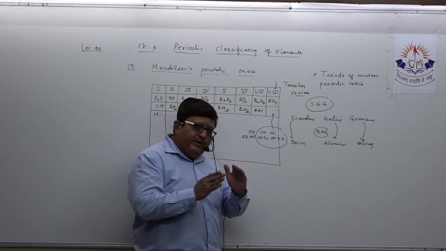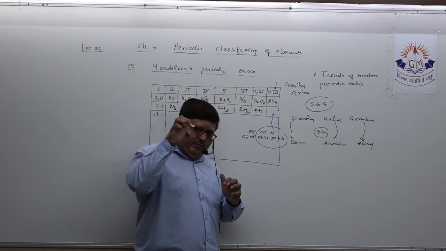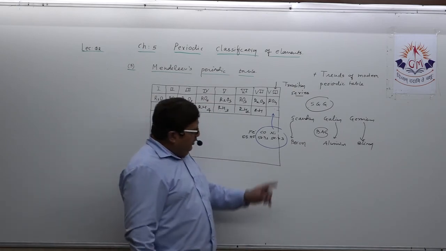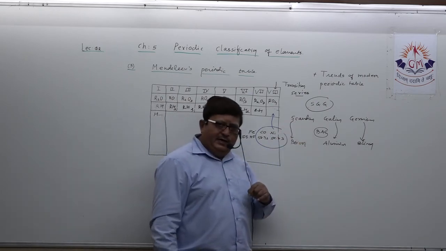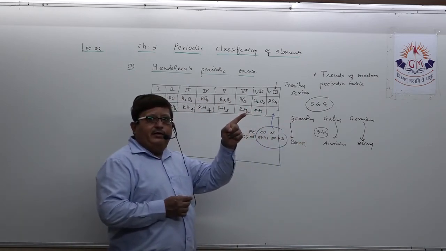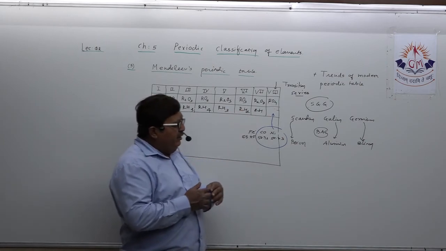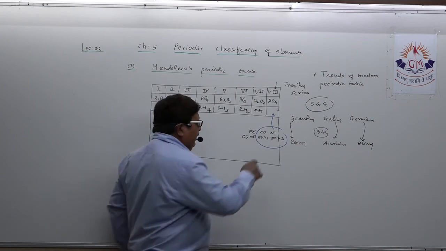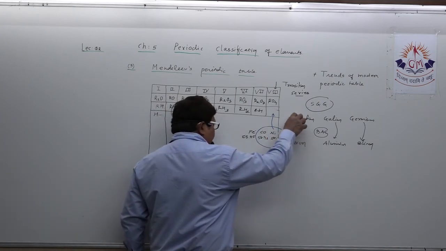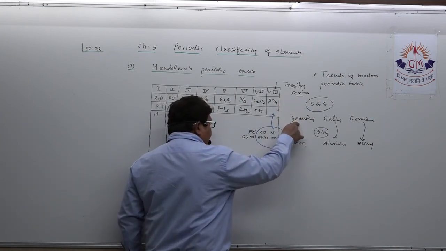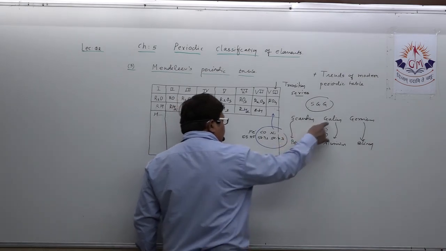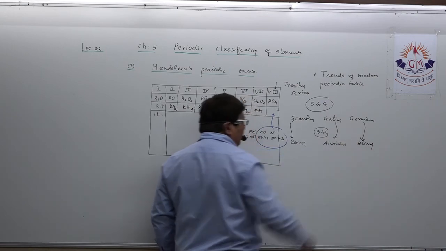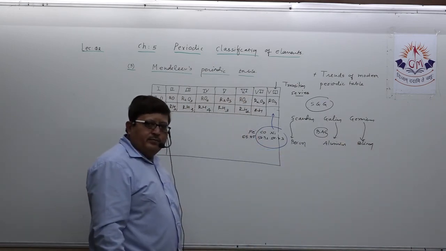He was not only predicting their atomic mass, but also their chemical properties, like three elements which were discovered later on: scandium, gallium, and germanium. He predicted them and gave names, since their names in his time were not known. He called scandium Eka-boron, gallium Eka-aluminium, germanium Eka-silicon. That way he gave the names.